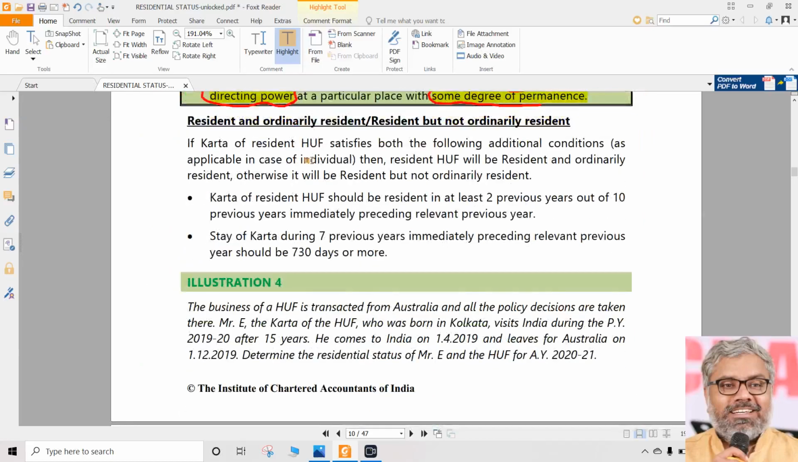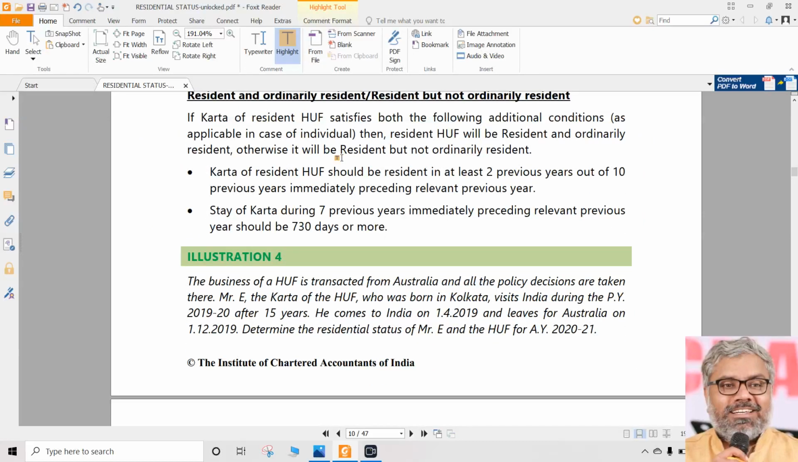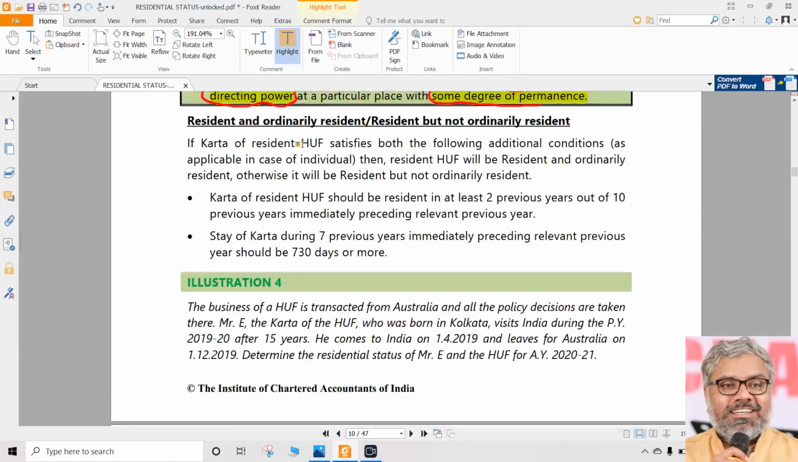However, once a HUF turns out to be a resident, in order to determine whether HUF is ROR or RNOR, that is a variety here, because HUF cannot travel. No, HUF is not some living entity. HUF traveling to Australia, not possible. People will travel. HUF cannot travel. So who is that person? Now we have to focus on. Now Karta comes into picture.